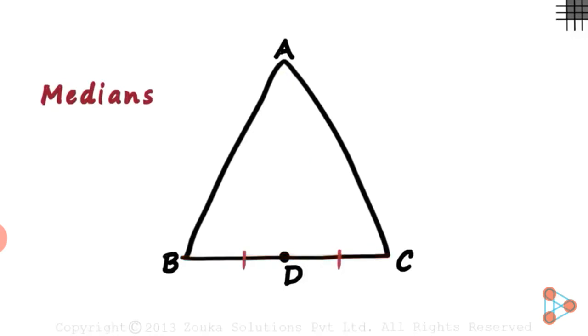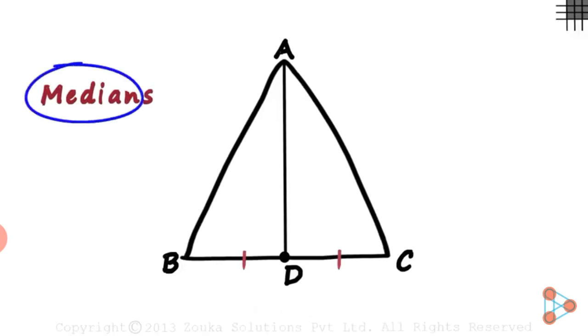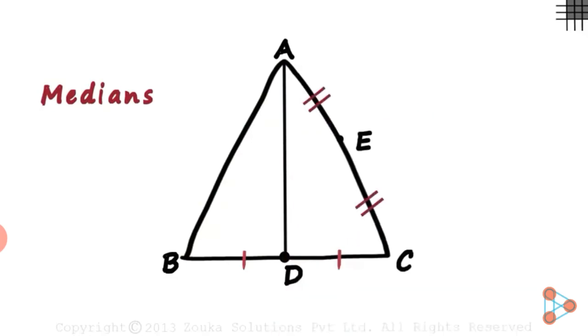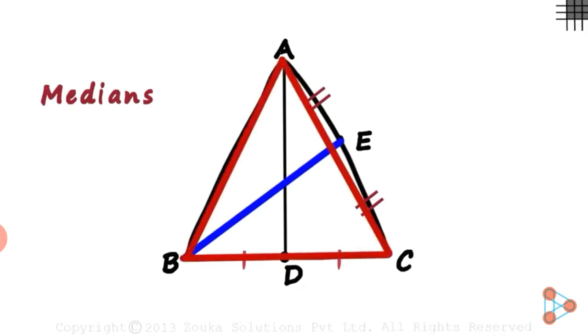A segment drawn from the vertex to the midpoint of its opposite side is called a median. So segment AD is the median for the triangle ABC. Similarly, if E is the midpoint of the segment AC, then segment BE is another median of this triangle.